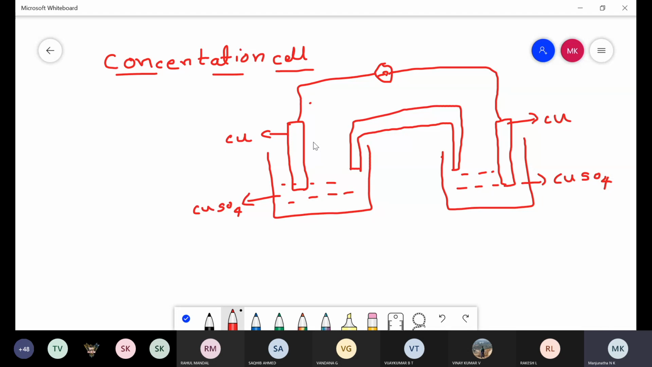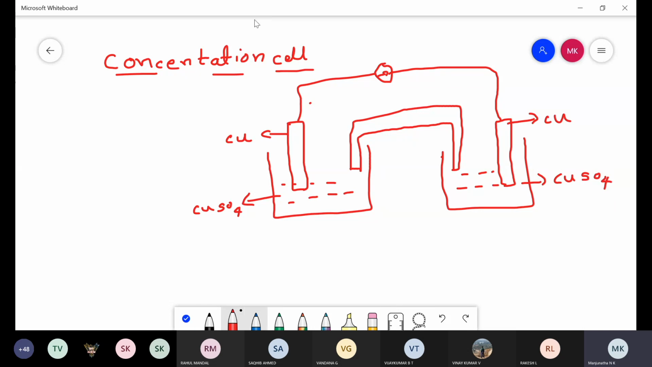Here also there is a conversion of chemical energy into electrical energy. But in the concentration cells, whatever electrode and electrolyte is present, it is made using the same metal. That type of cell is called a concentration cell. The concentration cells are defined as electrochemical cells in which electrode and electrolyte material made of the same metal convert chemical energy into electrical energy. For example,